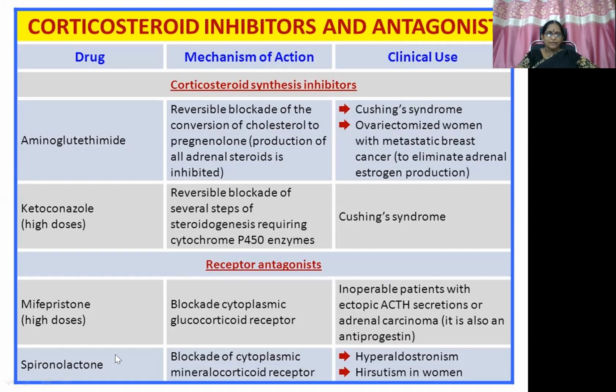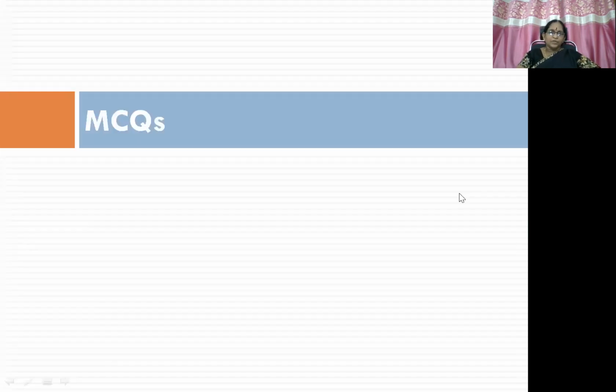Then this is spironolactone. It blocks the cytoplasmic mineralocorticoid receptor. So it is a mineralocorticoid receptor antagonist. It is used in the management of hyperaldosteronism and hirsutism in women. Okay. So here we end our discussion of the entire topic of adrenocorticosteroid hormones.